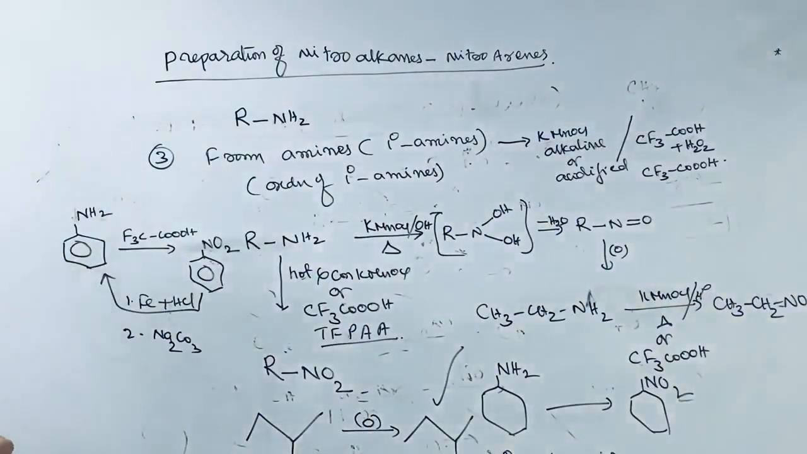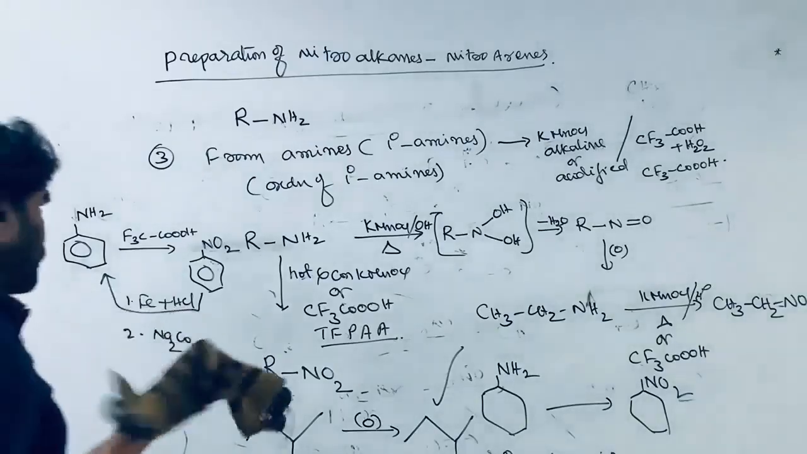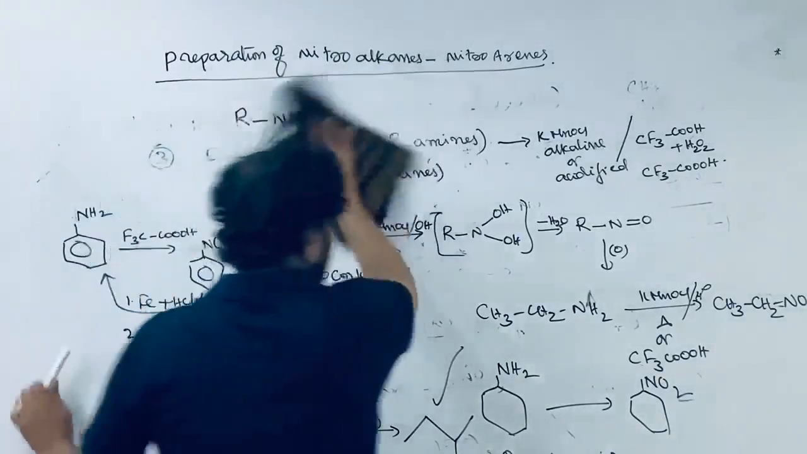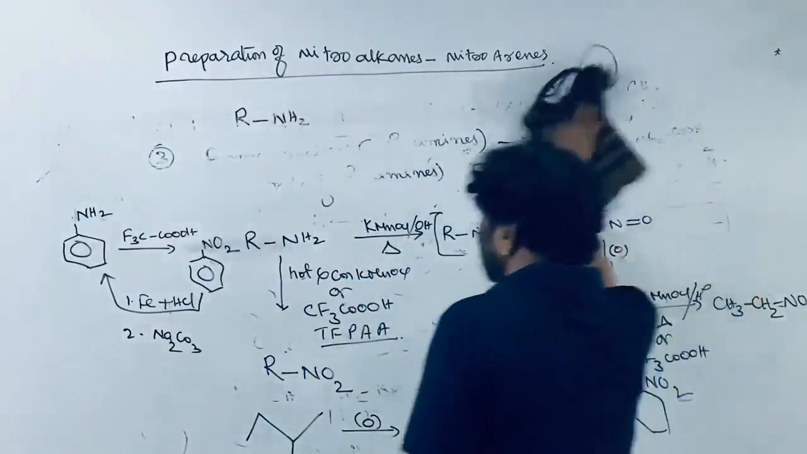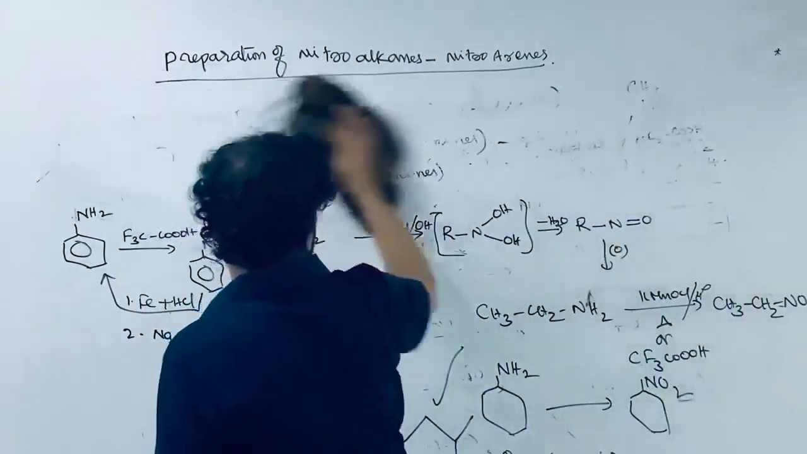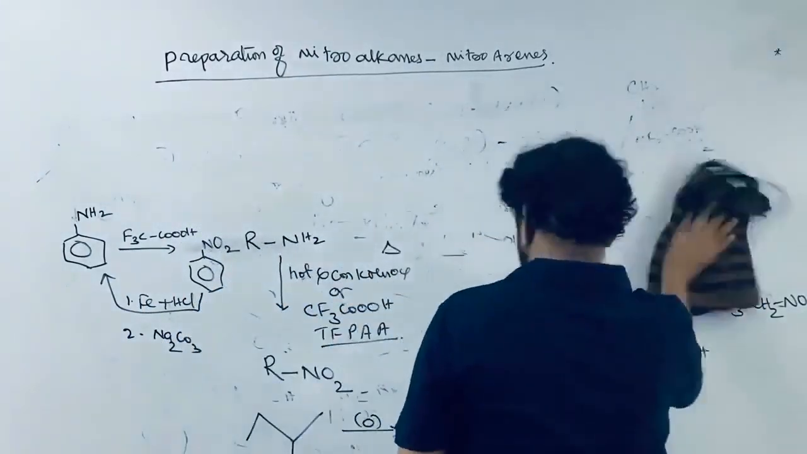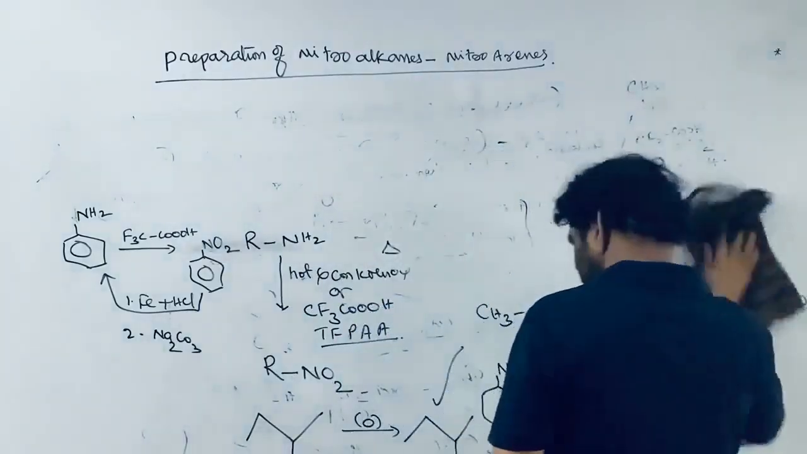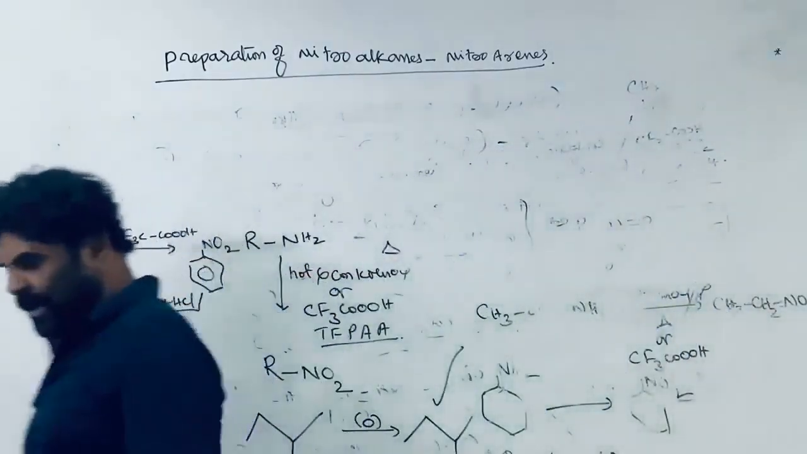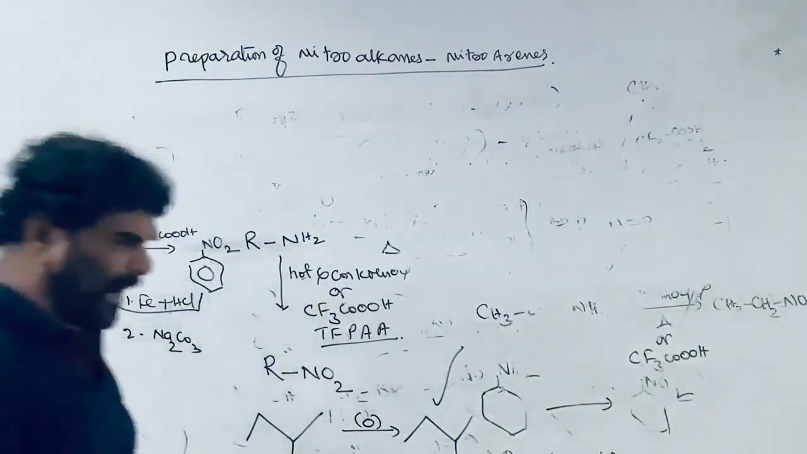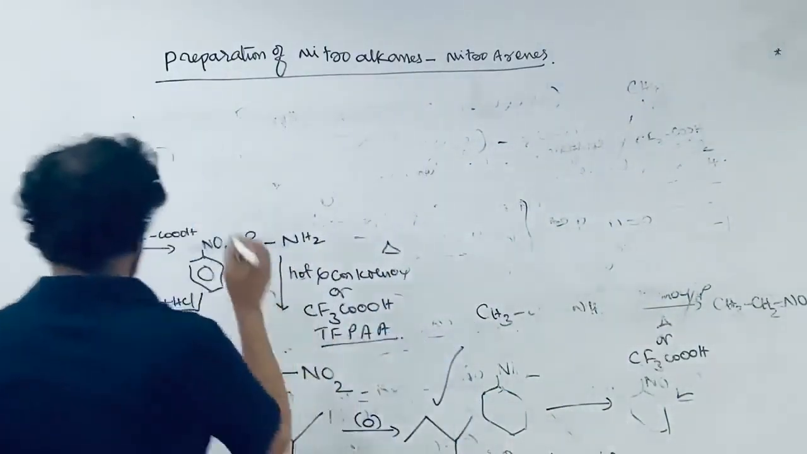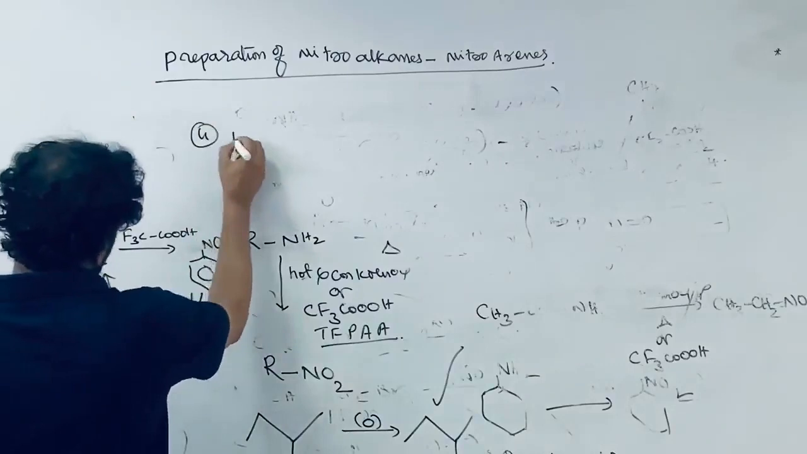So any primary amine can be converted into its corresponding nitro compound. This is the preparation from primary amines. Now the fourth one is from nitroso compounds.